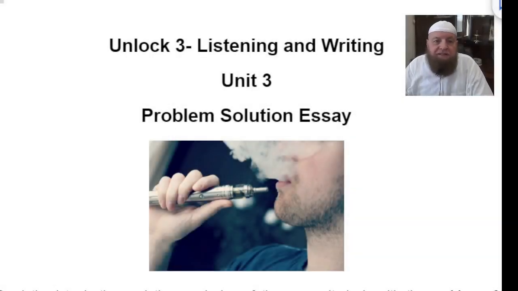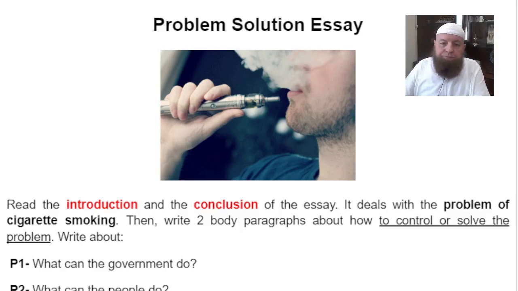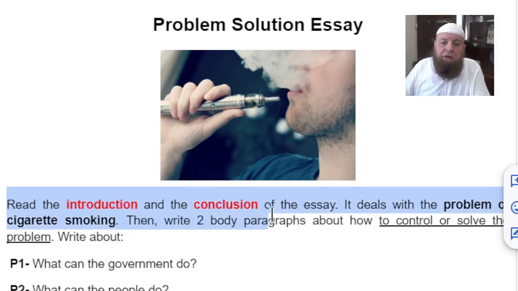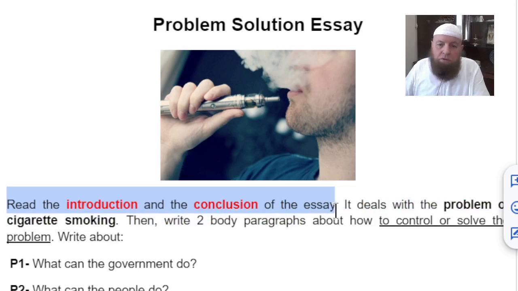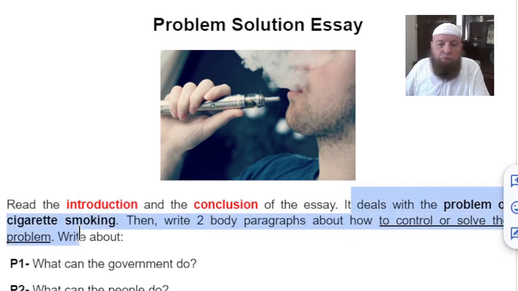Unlock 3, Listening and Writing, Unit 3, Problem Solution Essay. The first step is, and please read with me here, read the introduction and the conclusion of the essay. The exam will give you a completed introduction and a completed conclusion, and you should read these for clues about how to answer the question. It deals with the problem of cigarette smoking. So now we know the topic is about cigarette smoking.